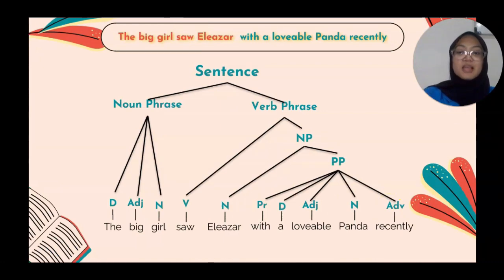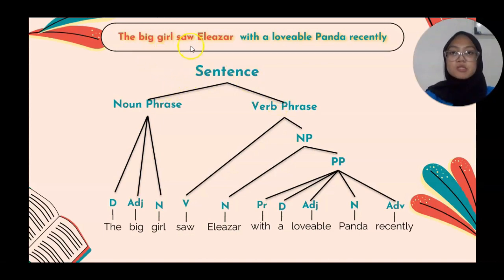And for the last one, the last sentence is a bit longer, but remains the same as the previous sentences. This sentence also consists of two elements, a noun phrase and a verb phrase. So every sentence consists of two elements, noun phrase and verb phrase.